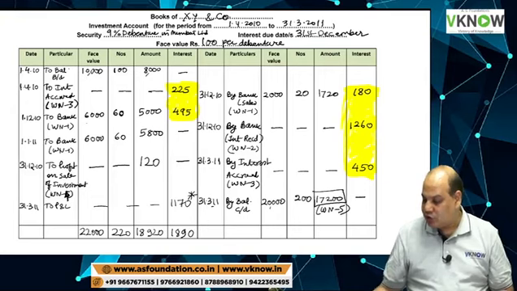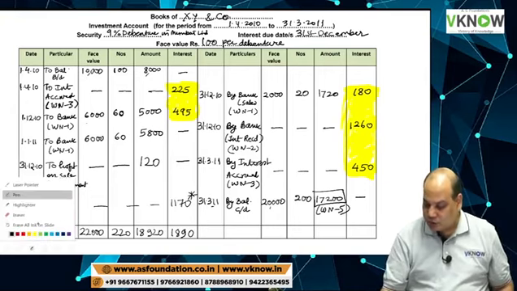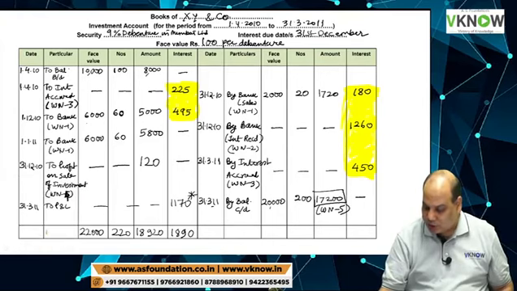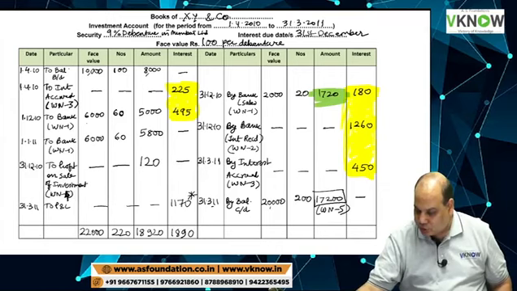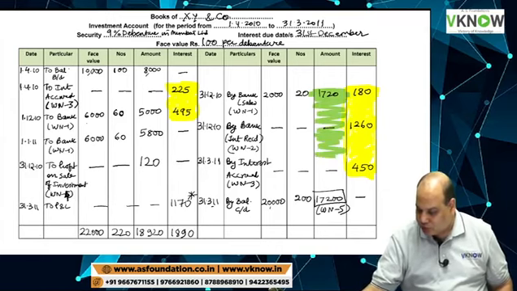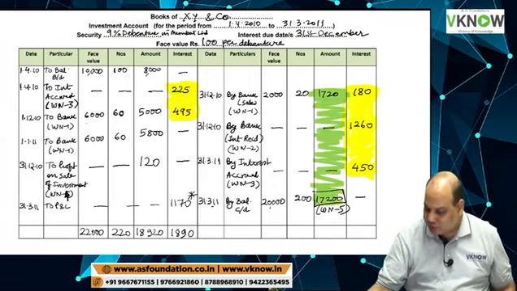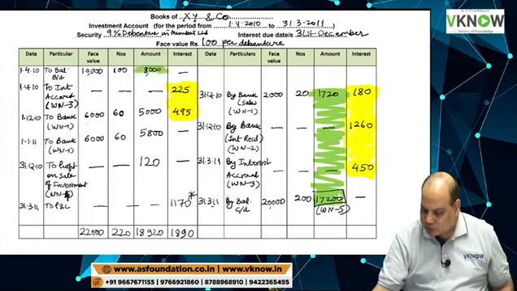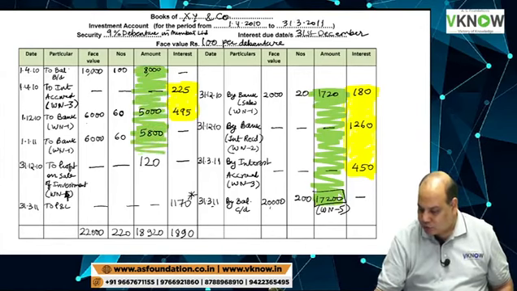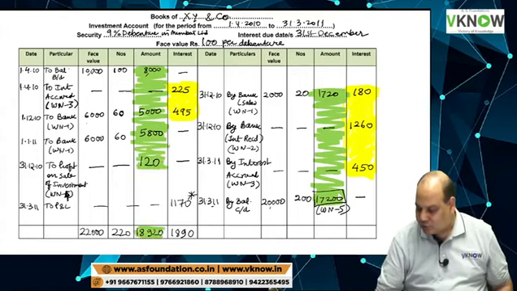Just one more cross check you do. What is the cross check you are going to do? The total of amount column should also tally automatically. The total of this amount column, which I am highlighting in green color now, this should tally automatically. 18920.